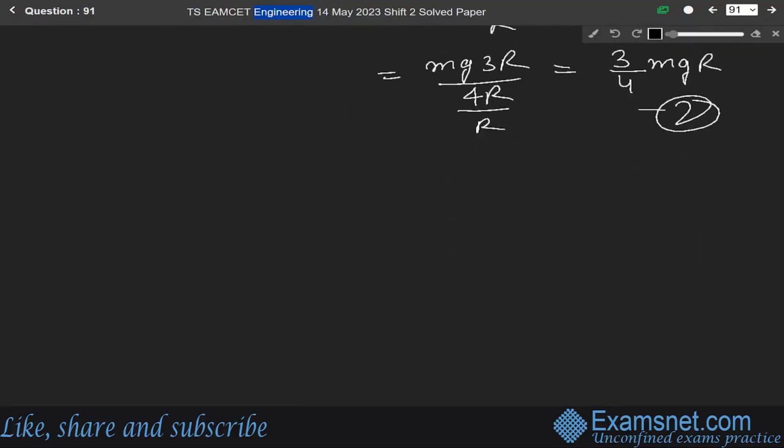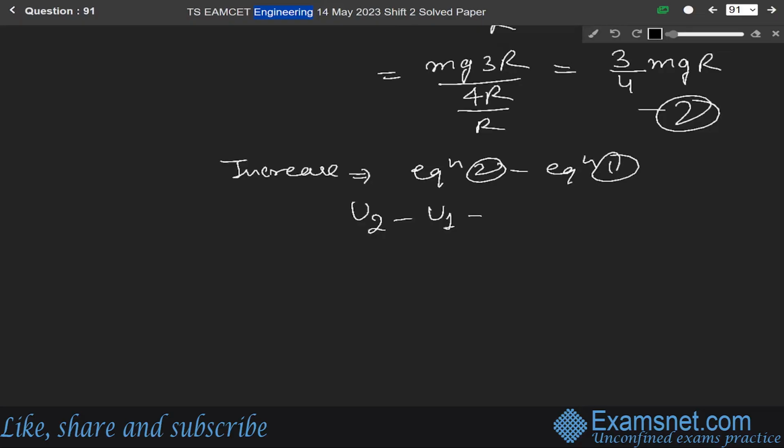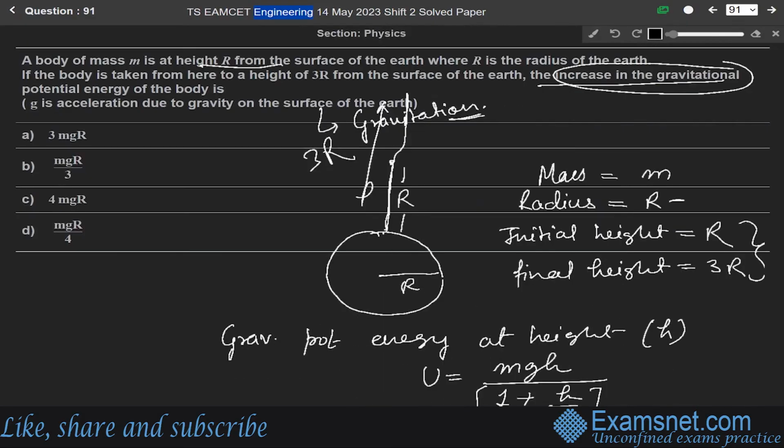So the increase in gravitational potential energy will be equal to equation 2 minus equation 1. That is U2 minus U1. U2 is 3 by 4 mgR, and U1 is 1 by 2 mgR. So subtracting, we get mgR by 4. So the correct option is option D.